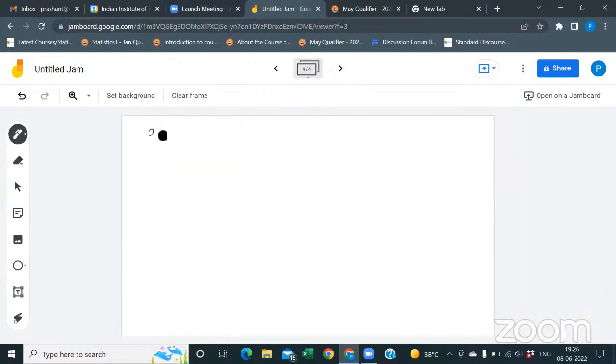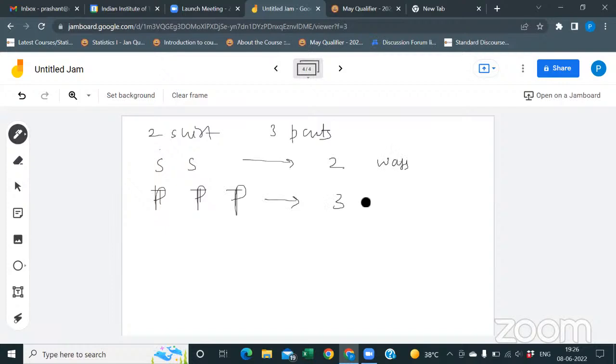Let's move on. Suppose I have 2 shirts and let's say 3 pants. Suppose I'm saying I can choose a shirt or a pant. I can choose a shirt in 2 ways and a pant in 3 ways.